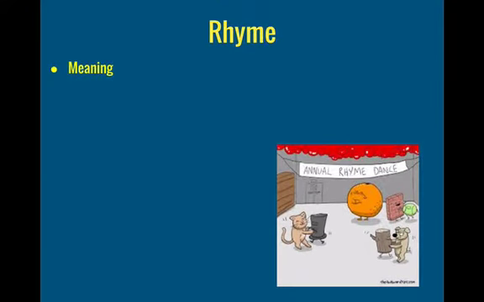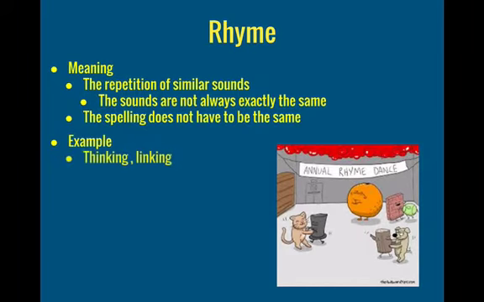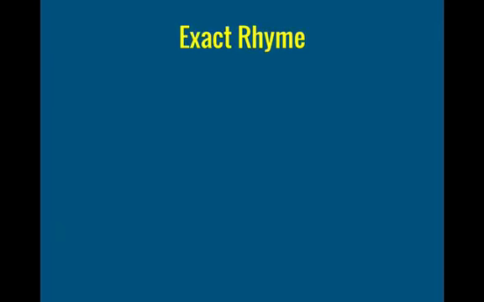So you all probably are familiar with rhyme, right? It's the repetition of similar sounds. The sounds, though, are not always exactly the same, and we'll talk about types of rhyme. The spelling does not have to be the same. So, for example, thinking and linking, bake and cake, frog and hog, high and sky are rhymes.